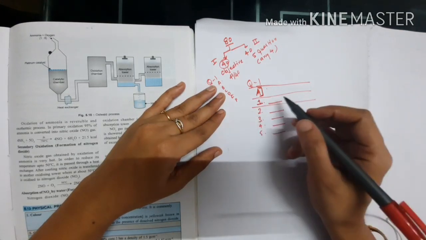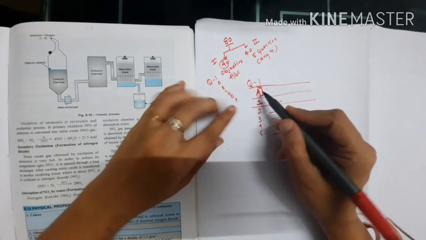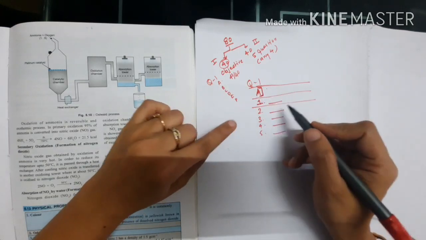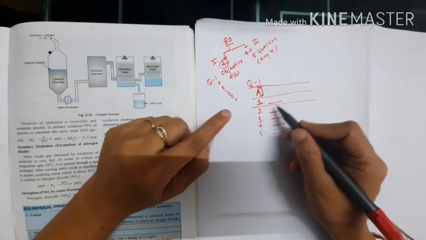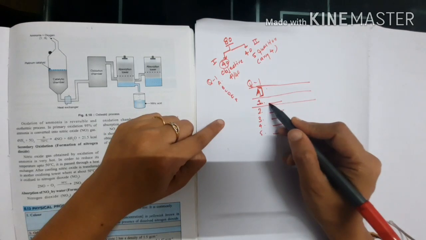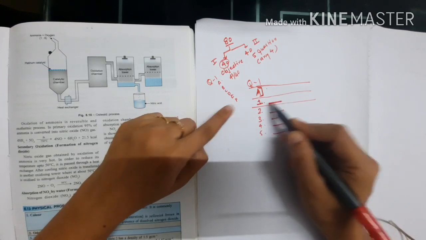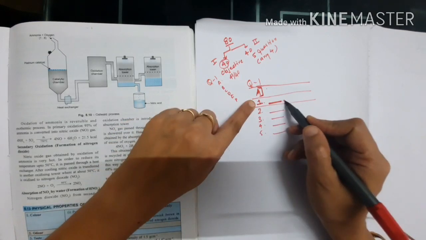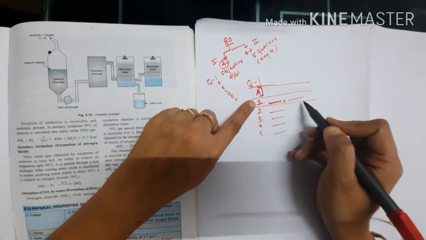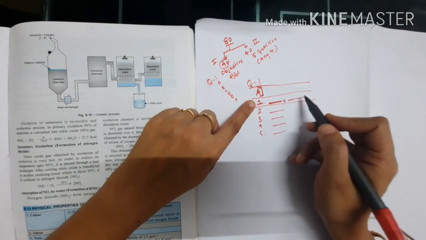Anywhere, no need to write anything. In filling the blanks, you only need to write the answers. If there are two fill-ups in one, you just need to write them in a perfect sequence. Suppose this is the first fill-up, and in the same one there is another, so you just put a comma and write the second one. No need to put this line also, I am just explaining to you.